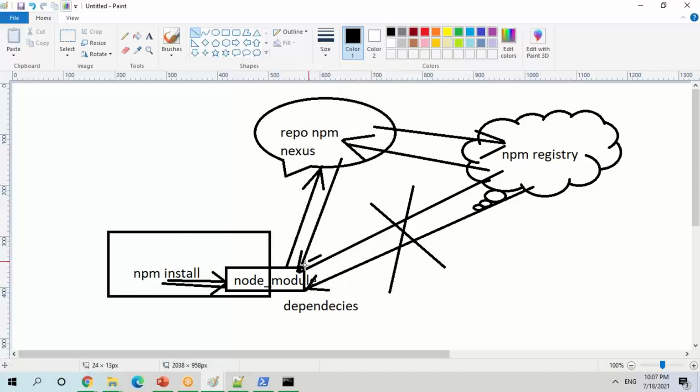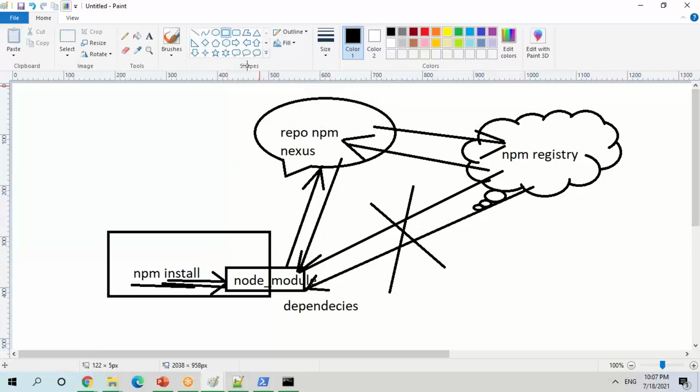To do the setup, you have to create one file under the project folder, or where your npm is running, called .npmrc, and inside it you have to give the details of your npm repo with your credentials in encrypted format. Then your build will be successful. Is that clear? So next time you don't require any internet access for your build.